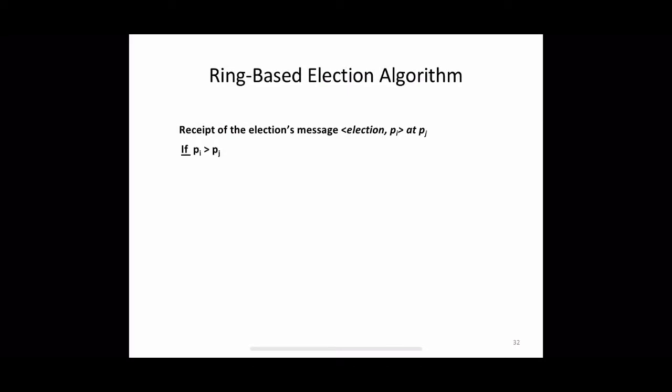Now when a process receives an election message, say the process Pj receives an election message with an identifier Pi, what are the different steps to be followed? We can see it step by step. The process Pj compares its process ID with the received identifier, and if the received identifier is greater, that is Pi is greater than Pj, the process will forward the message to its neighbor and mark itself as a participant, by setting participant_j as true.